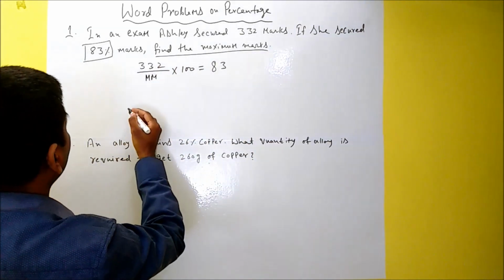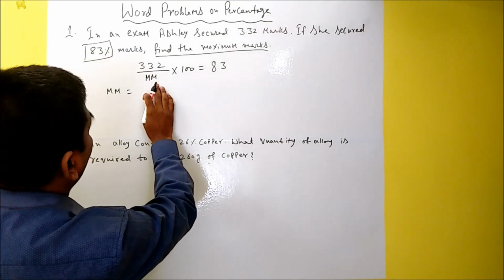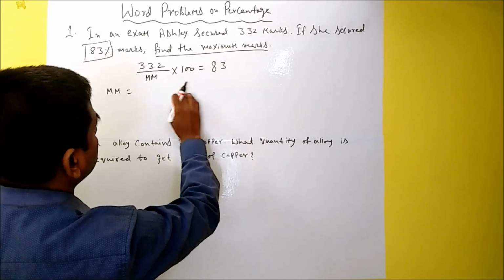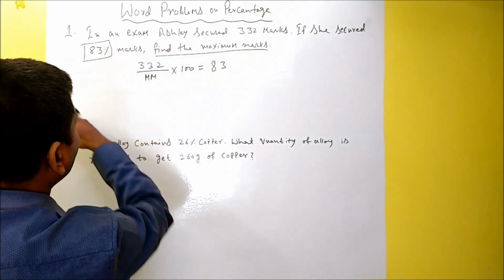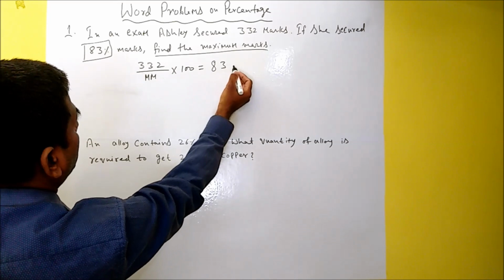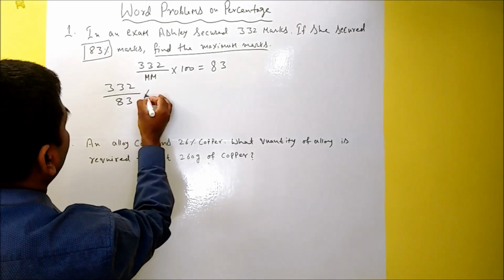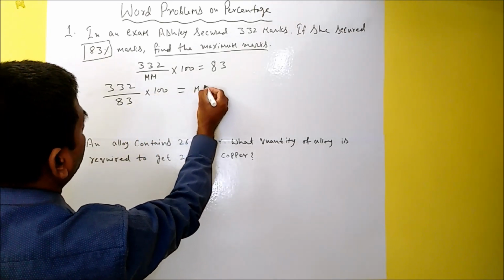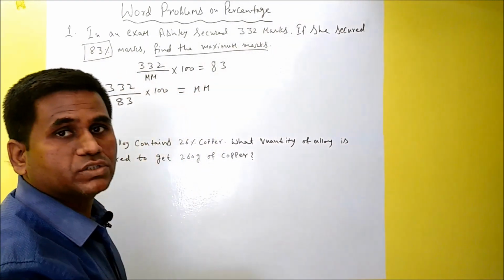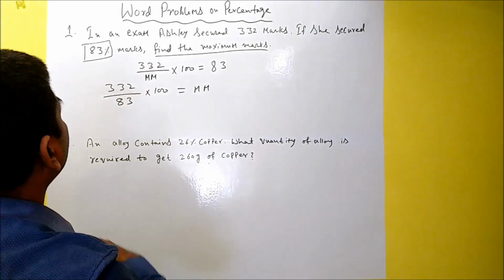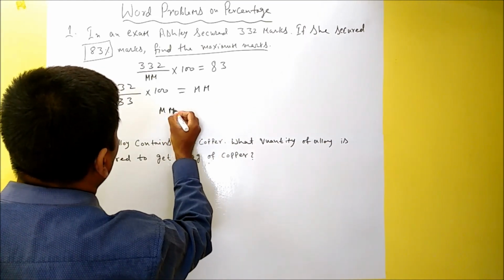So to get the maximum marks, we can frame the equation like this. I will solve step by step if you want. Maximum marks goes to the right hand side: 332 divided by 83 multiplied with 100 is equal to maximum marks. So 83 comes to the LHS and maximum marks comes to the RHS. Upon solving this, what we have to do basically to find the maximum marks is